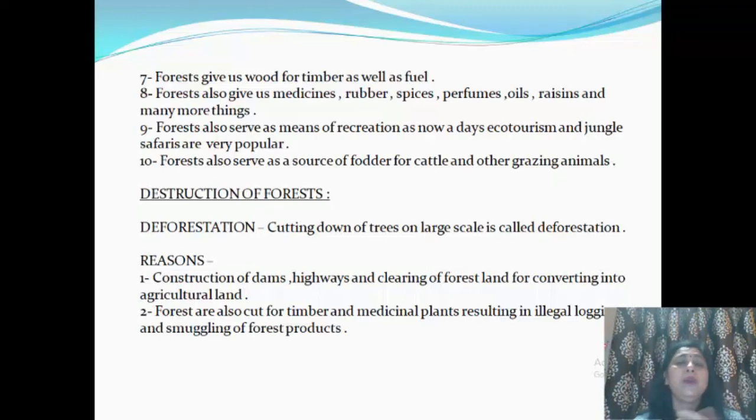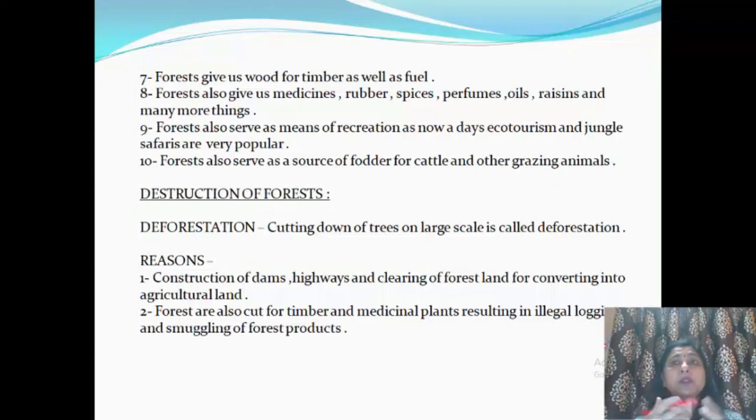As we know, our population is increasing day by day. As the population is increasing, so to feed them, we need more and more food. And from where will we get the food? From agriculture. So these forest lands are cleared and then they are converted into agricultural land. Forests are also cut for timber and medicinal plants, resulting in illegal logging and smuggling of forest products.